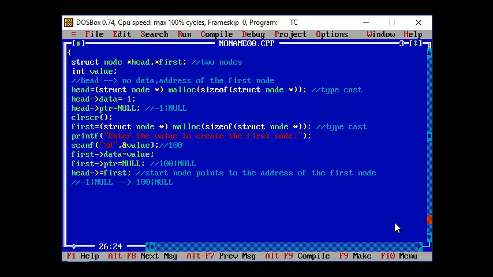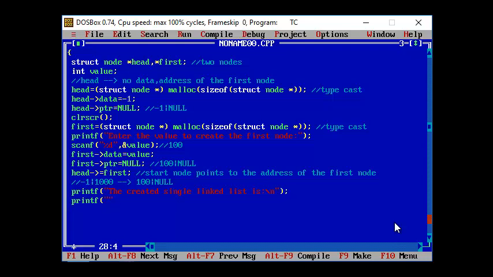Now your first node has been created, so the address of the first node should be pointed to the header node or the start node. Let's say I'm just giving the value as 1000 just for reference, but it may differ. Now I'm just going to print these values: the created single linked list is \n.